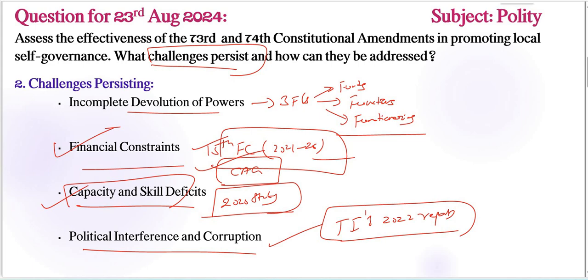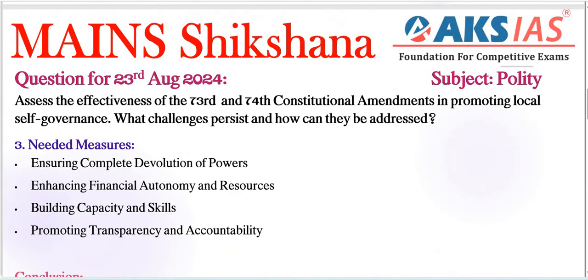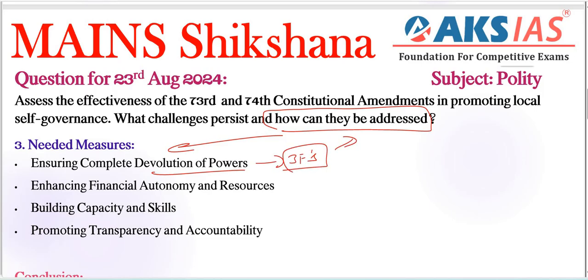Next, coming to needed measures, the last important keyword here: how can they be addressed? Ensuring complete devolution of powers is the first important measure, right? Ensuring complete devolution means we need to provide the complete 3 F's, whatever we told in the challenges section: functionaries, funds, and functions, right?